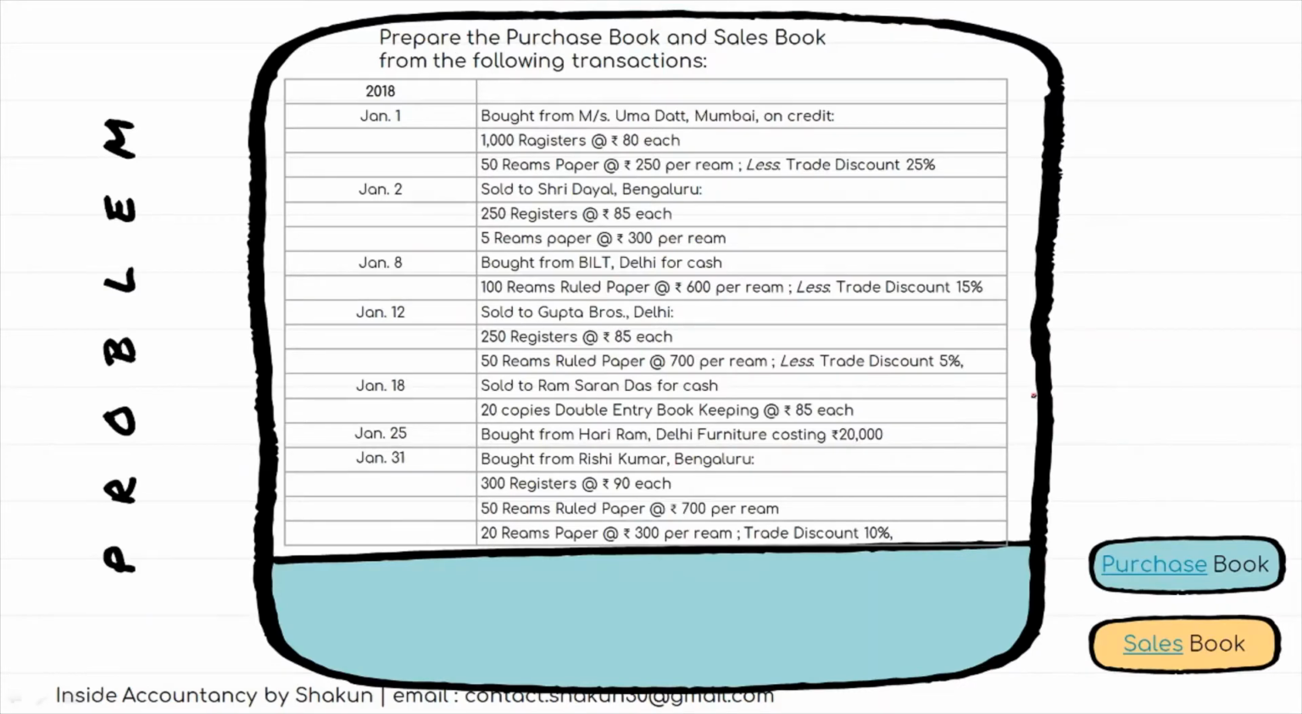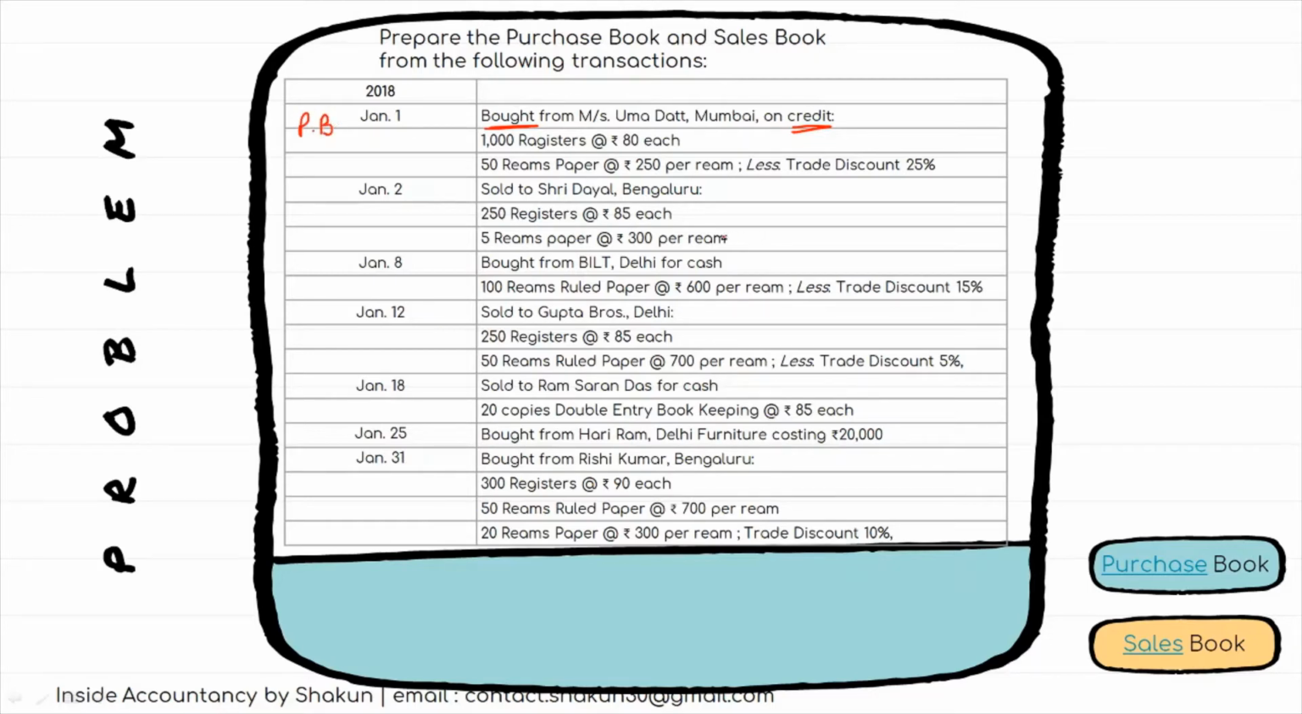Now let's take a question and try to understand this by making a purchase book and a sales book. So prepare the purchase and sales book from the following transactions. First, I'm going to read the transactions and identify which transactions will be shown in the purchase book and which in the sales book. The first transaction is bought from Messrs Umadat Mumbai on credit. Bought on credit means these are credit purchases, so this transaction should be recorded in the purchase book.